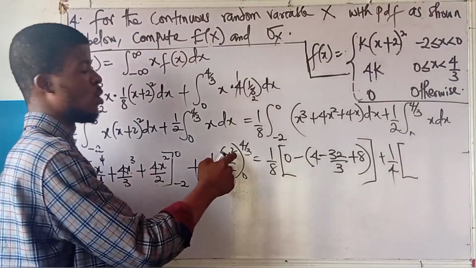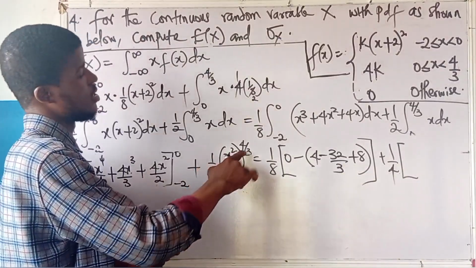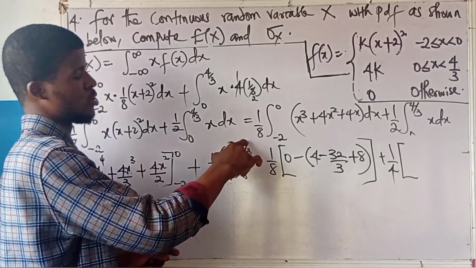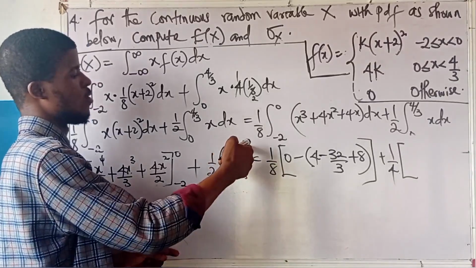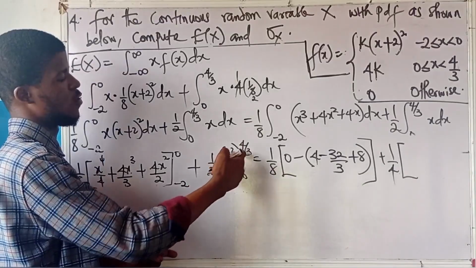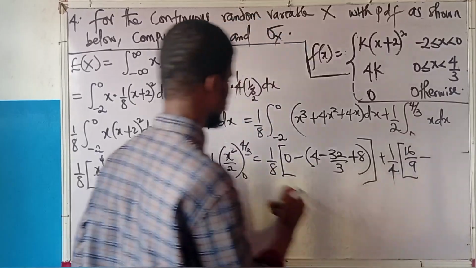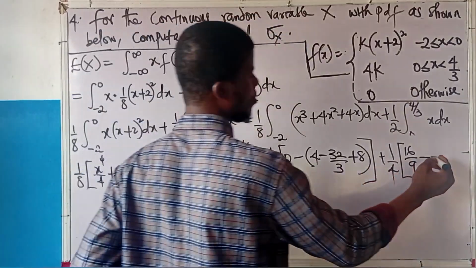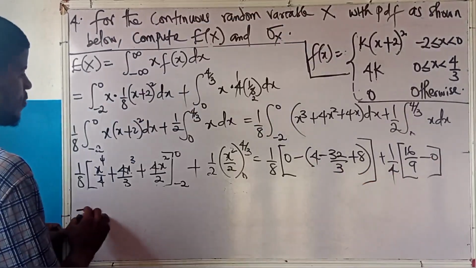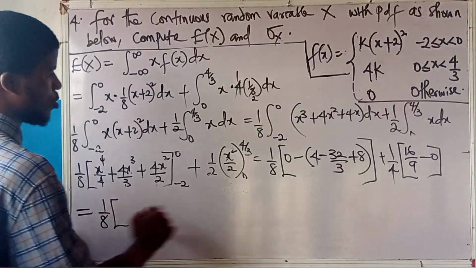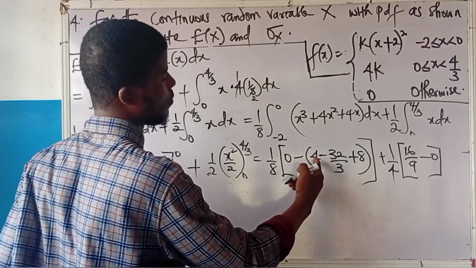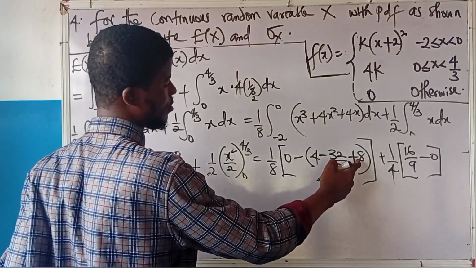So I'll be left with x squared inside the brackets. This is 4 over 3 as the upper limit, and this is 0. 4 over 3 will enter first. We have 4 over 3 squared, and that's 16 over 9, minus 0 will enter to give 0. So we have 1 over 8 into, this is 0 minus 4 plus 8 is 12, right?